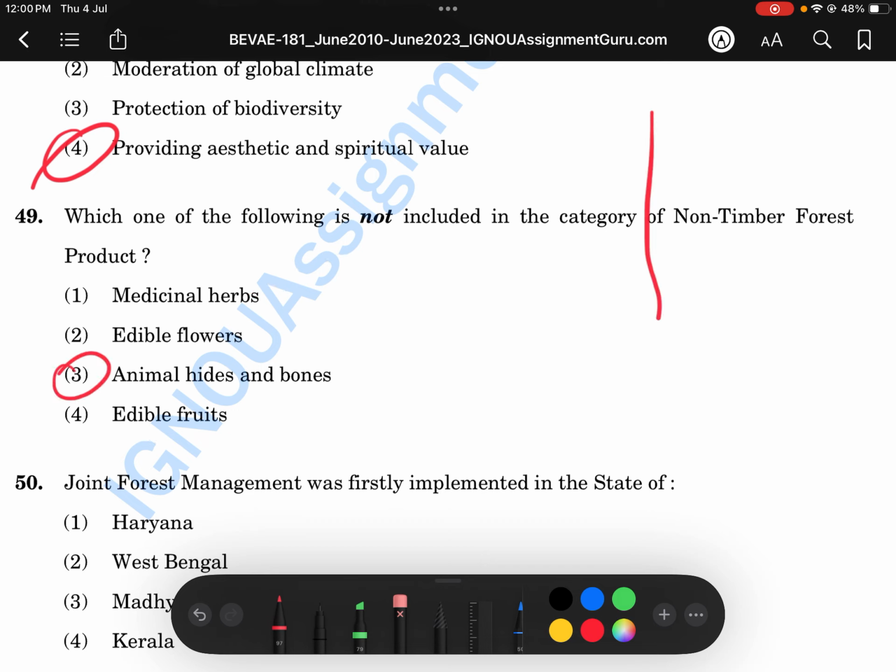So we have reached the final part of the video of this question paper. Let's solve it and end this video. Joint forest management was firstly implemented in the state of West Bengal. Okay, important question, West Bengal.